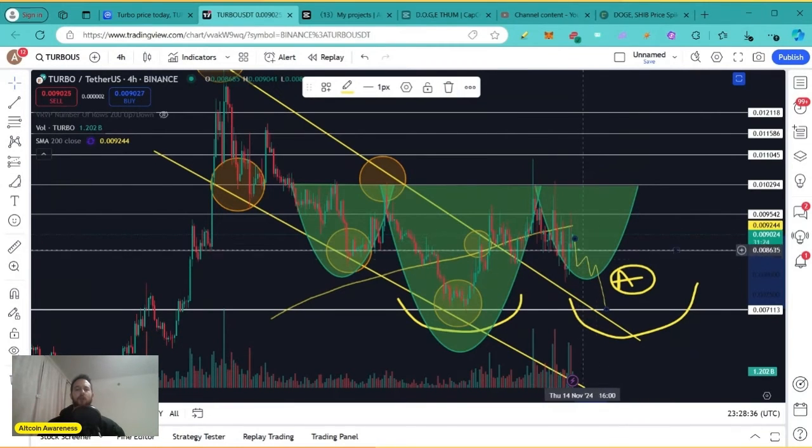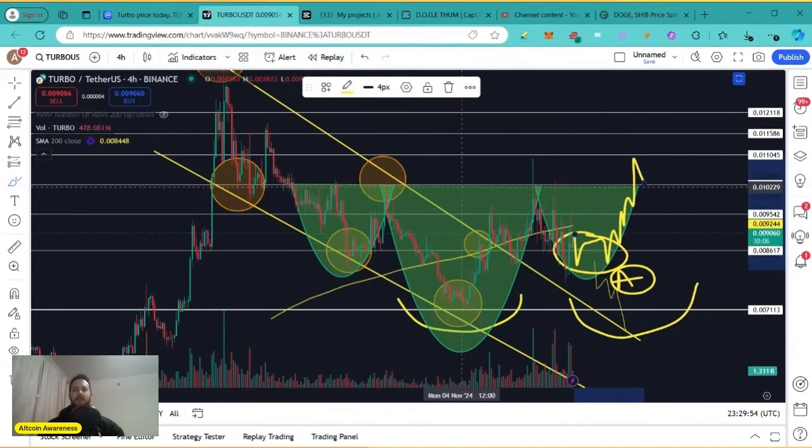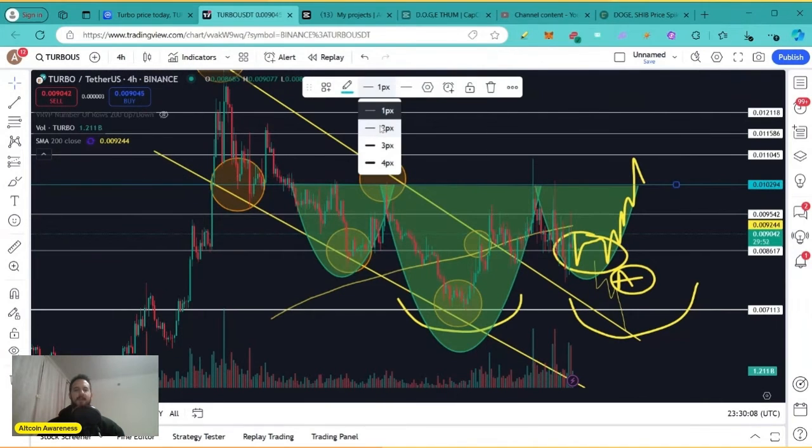For those of you who want to front run this idea, idea B, which is a head and shoulders pattern, you might want to consider start scaling in as close as you can to this key level of support that's located at 0.008617. For those of you who want to trade this in a more aggressive manner, this area right here might be a very good buying opportunity. On the other side, for those of you who want to trade this in a more safe manner, what I suggest is wait until the price action does its thing, moves back up here and breaks above the neckline. You see this Fibonacci level that's located at 0.01029? That's the neckline of the head and shoulders pattern.